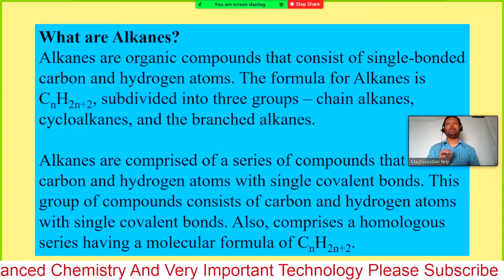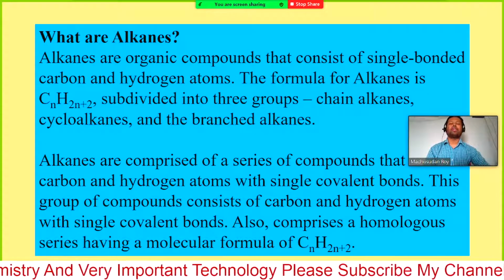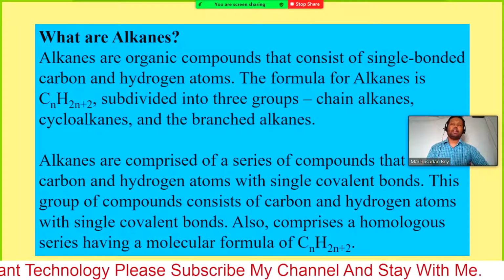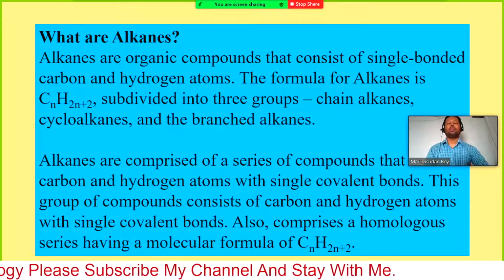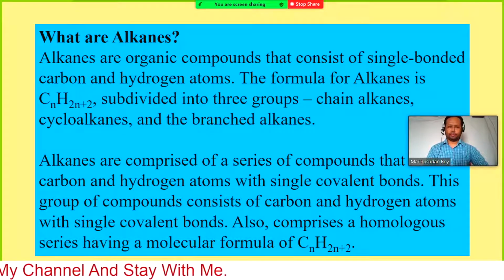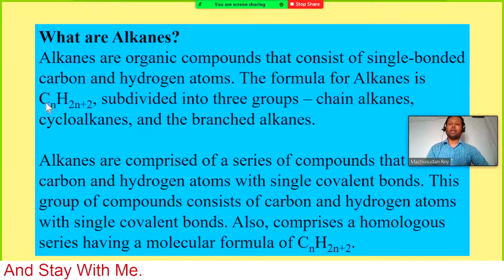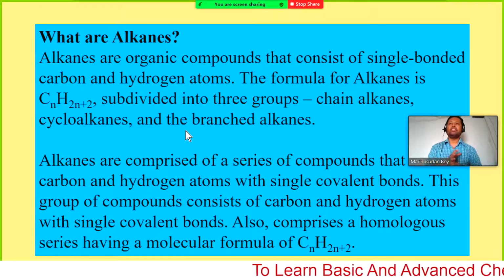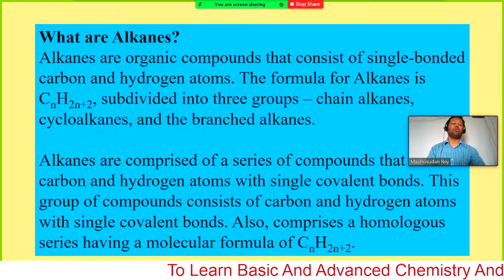There will be no other components like oxygen or anything else, just carbon and hydrogen with single bonds. The general formula of alkanes is CnH2n+2, and alkanes can have different types: branched alkanes, cyclic alkanes, or normal chain.